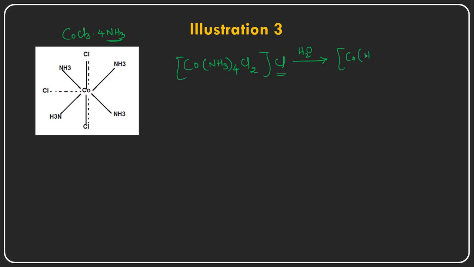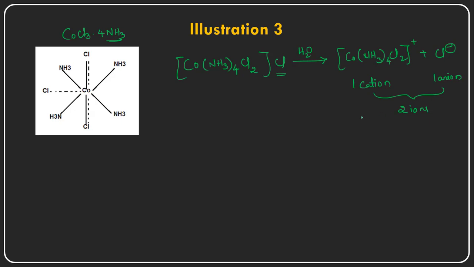It will dissociate in this way: cobalt, ammonia taken 4 times, and Cl2, plus 1 Cl minus, that means here 1 plus. So this is one cation plus one anion. So total number of ions, how many? Two ions are present.